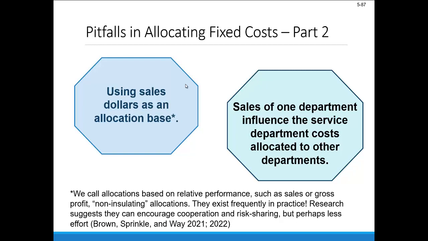I would add a caveat here. We call these allocations that are based on relative performance non-insulating allocations because they don't protect each division from the actions of other divisions. They are pretty frequently used in practice. So this is one area where the textbook and practice don't really line up. Research suggests that they can encourage cooperation and risk sharing, but perhaps less effort. And I've conducted a couple studies with my advisor at Indiana and another co-author where we demonstrate those things in an experimental setting. So these things are frequently observed in practice.